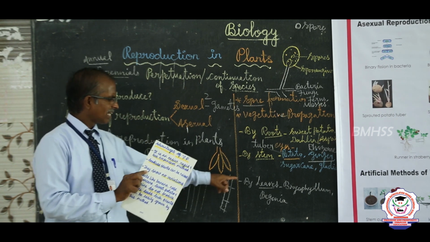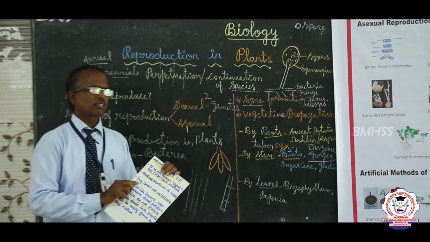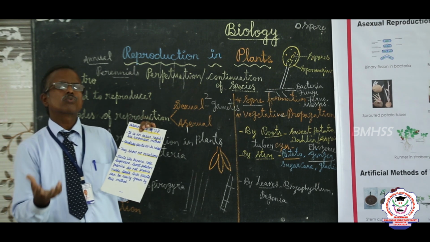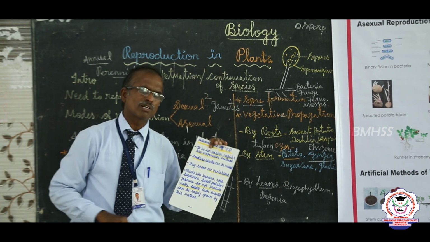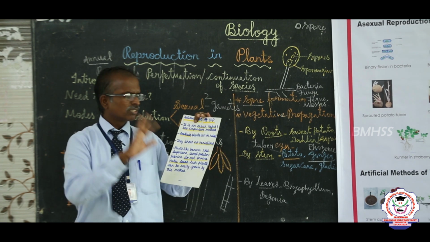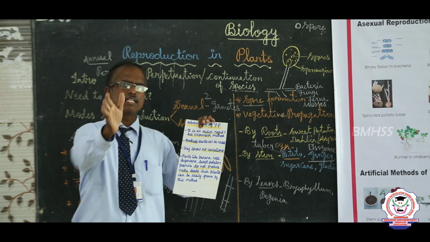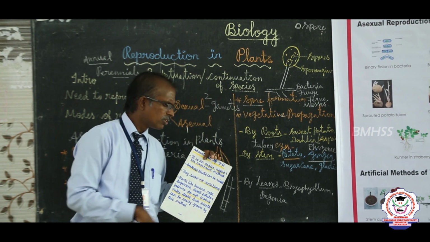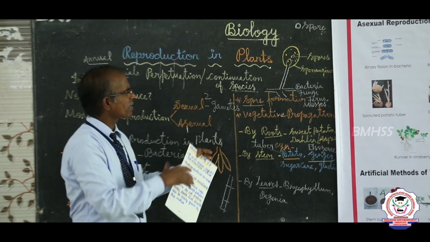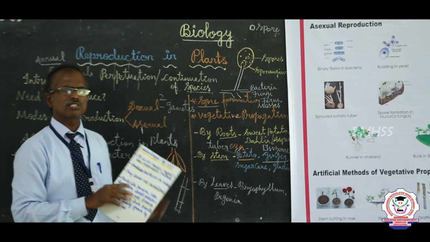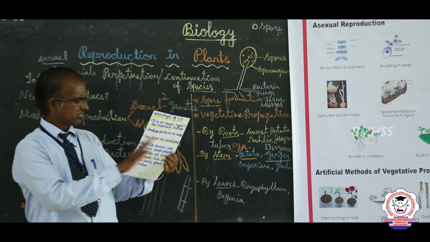Next point. In this method, the young ones produced are very similar to the parents. There is no variation. They show no variation. They are simply similar to the parent.